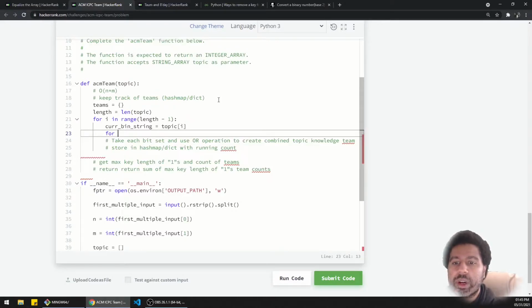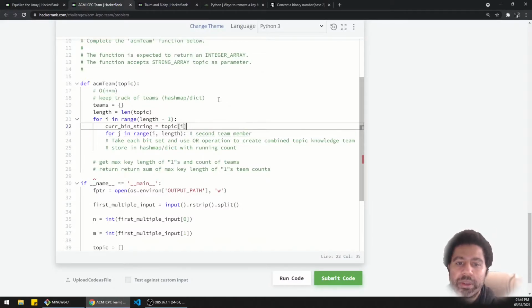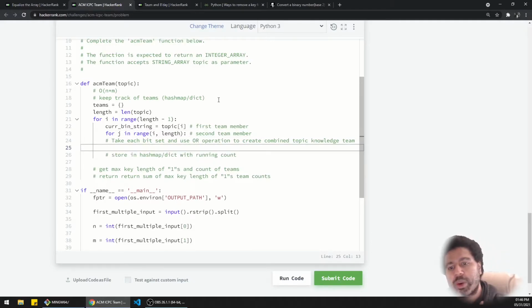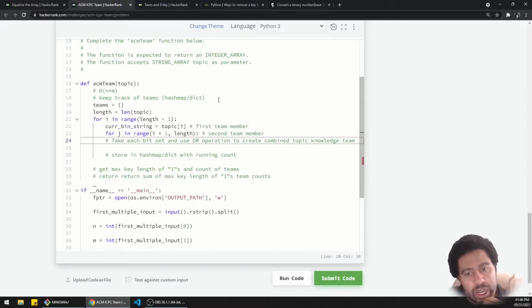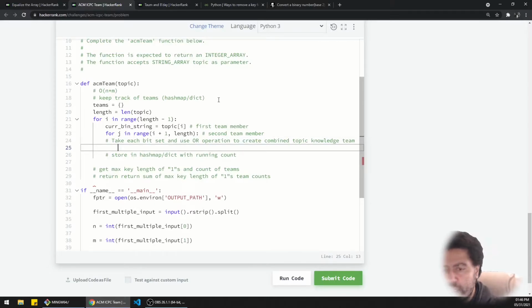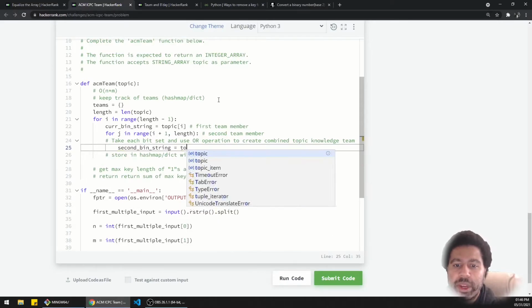So we're going to say for j in range, starting from i up to length, this is going to be the second team member. And this is effectively the first team member. But the second team member, we're going to loop through each one. And this will ensure that we're always like one ahead. So I actually need to make this i + 1, so you're not looking at the current one again. And so the second binary string equals topic of j.